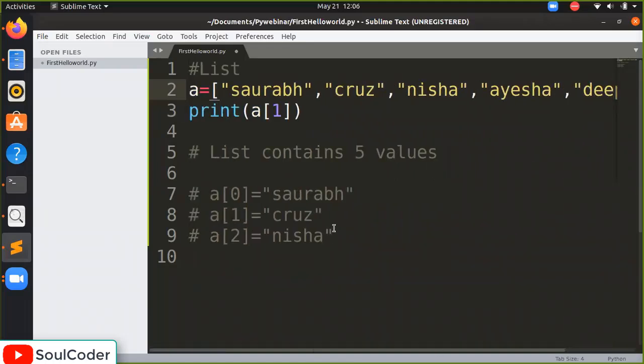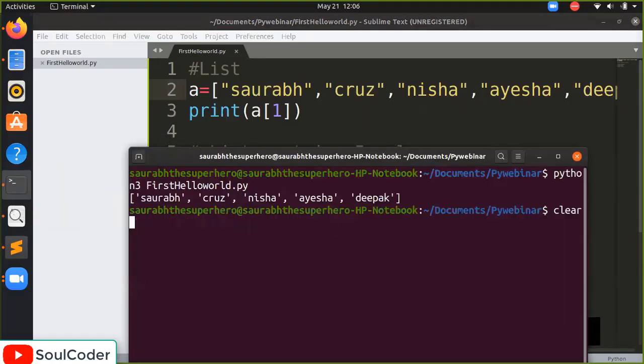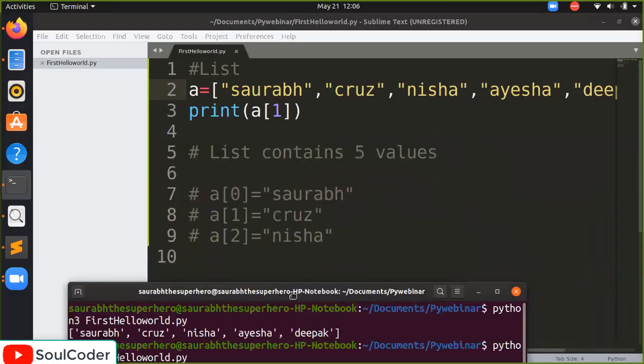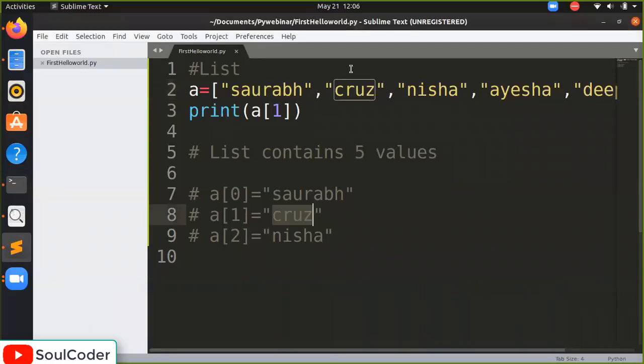Let's save and go to the terminal. Now I will not clear this time. You can see we got the output as Cruz. Why Cruz? Because you have put a of 1, the first location from the variable a, so it displays Cruz.